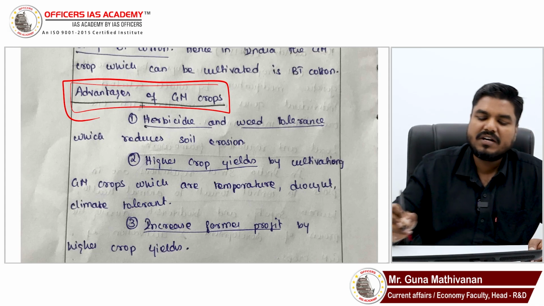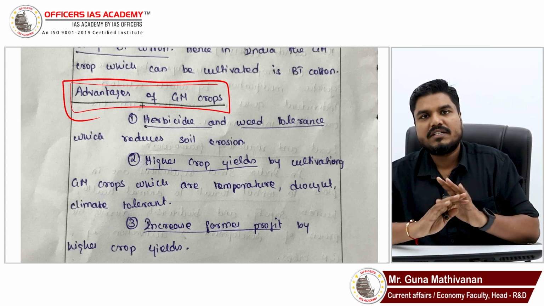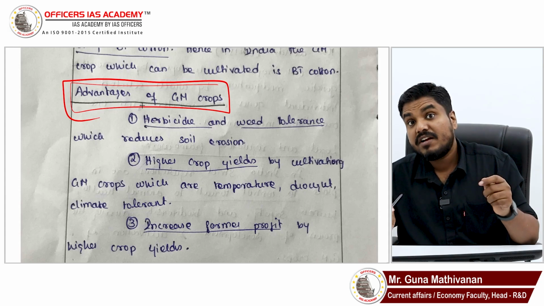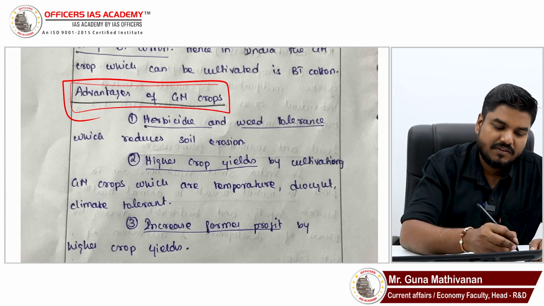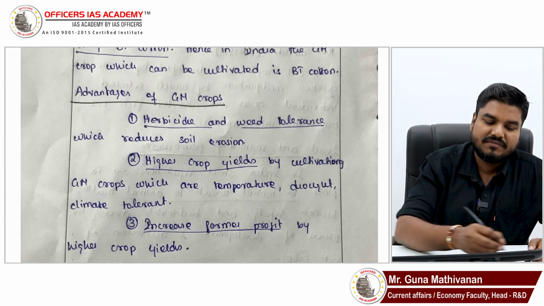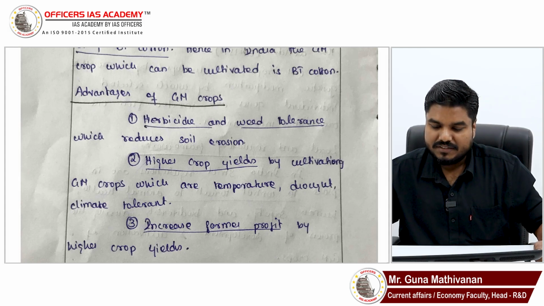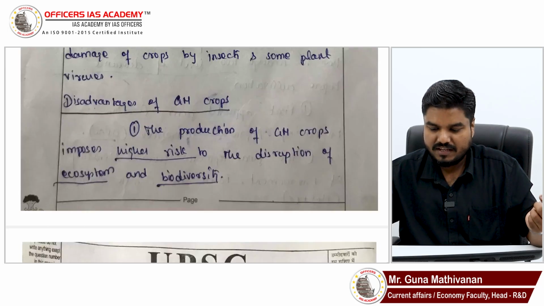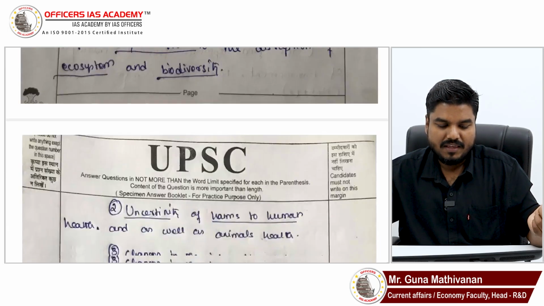Same problem. Everyone has made the same problem. The question is not general advantages. It is specific to whether it is necessary to feed the world. Right? The question is GM crops and food security. Okay. So the same advice which I have given for the first answer follows to you as well.